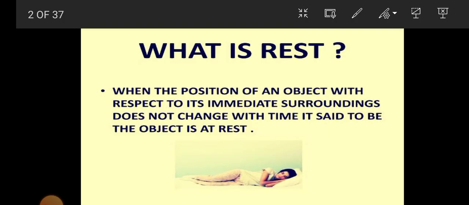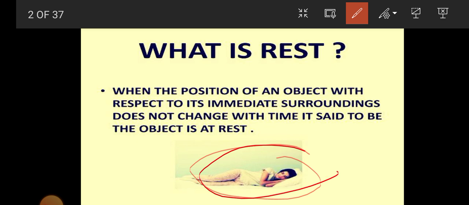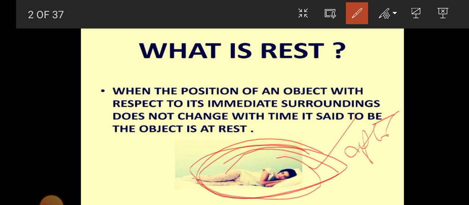Now what is rest? When the position does not change with respect to time, it is known as rest. Example: a person sleeping. During sleeping your position does not change with respect to time. After 5 hours also you will sleep in that same position. So the person is at rest. A book lying on the table is also an example of rest.